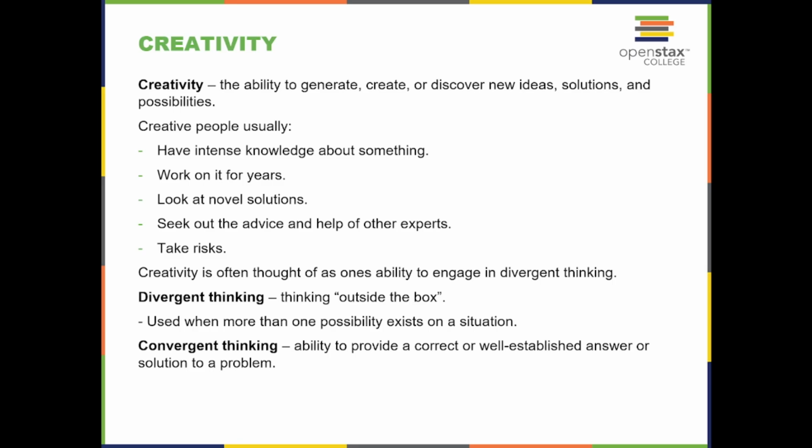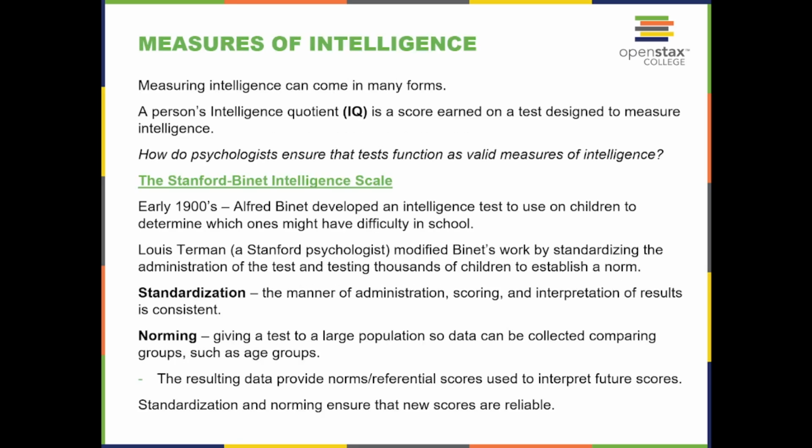Creativity: the ability to generate, create, or discover new ideas, solutions, and possibilities. Creative people usually have intense knowledge about something, work on it for years, look at novel solutions, seek out advice and help from other experts, and take risks. Creativity is often thought of as one of the abilities to engage in divergent thinking. Divergent thinking is thinking outside the box, used when more than one possibility exists in a situation. Convergent thinking is the ability to provide a correct or well-established answer or solution to a problem.